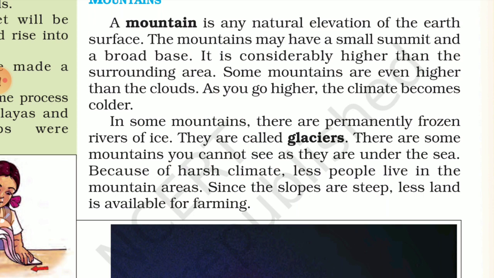When you go to a hilly area, at high altitude, you will see that the climate changes. The climate becomes colder than in the plains. In some mountains there are permanently frozen rivers of ice. They are called glaciers. I will show you the glaciers. It is in the form of ice, a solid form, and it is permanently frozen.